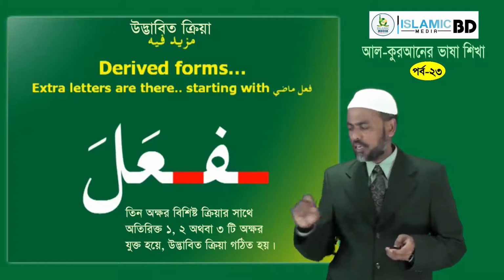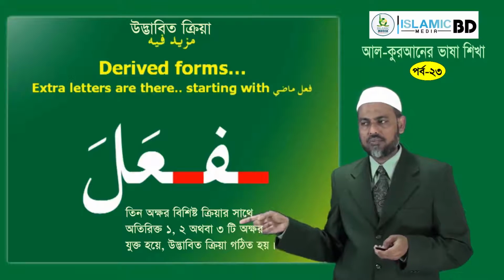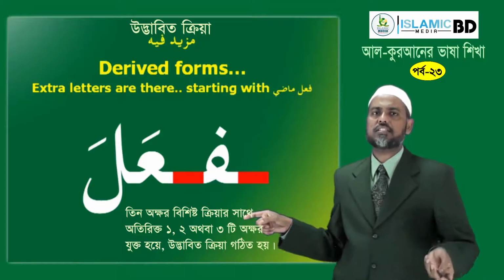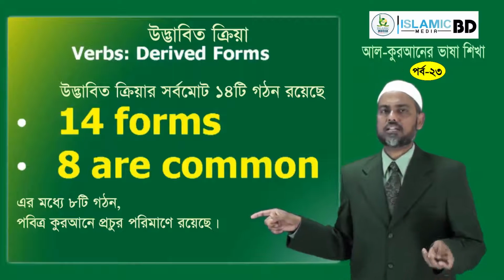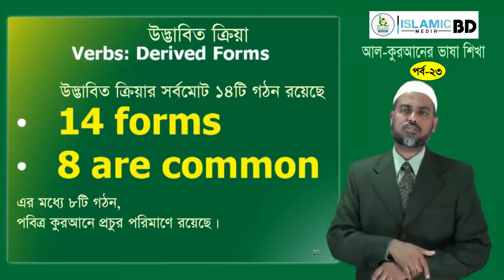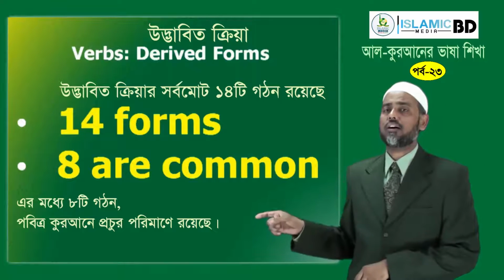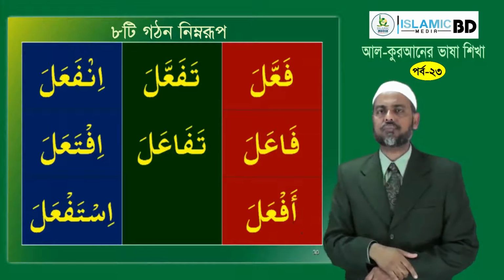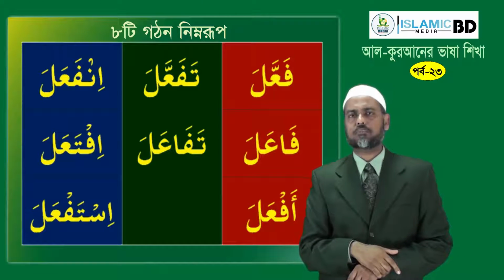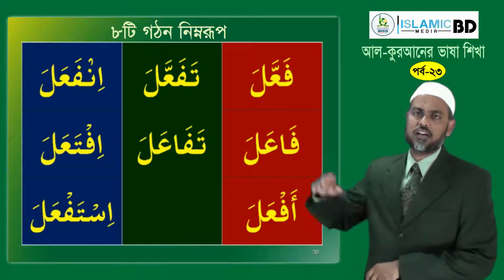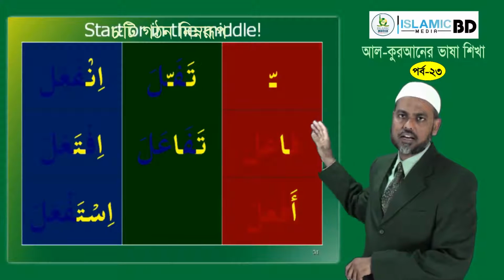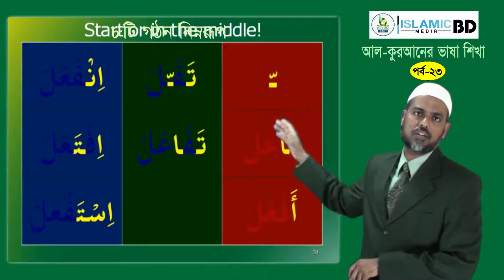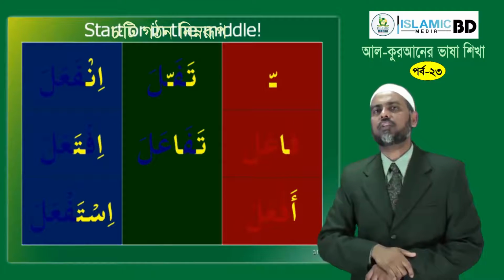In Arabic, we have fa'ala, and we can add letters to these fa'ala and make 14 different forms. But 8 of them are very common, and those 8 are fa'ala, fa''ala, af'ala, tafa''ala, tafa'ala, infa'ala, ifta'ala, istaf'ala. Don't be scared, we'll make it simple inshallah. So the additions here are the tashdid and alif and hamza and ta and tashdid, ta and alif, alif noon, alif ta, alif sin ta.